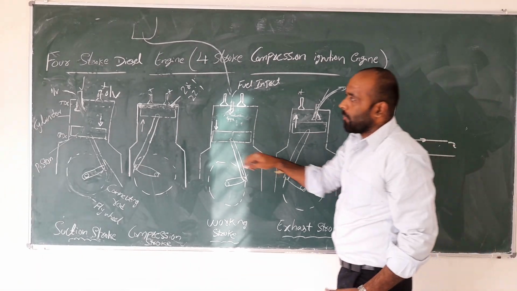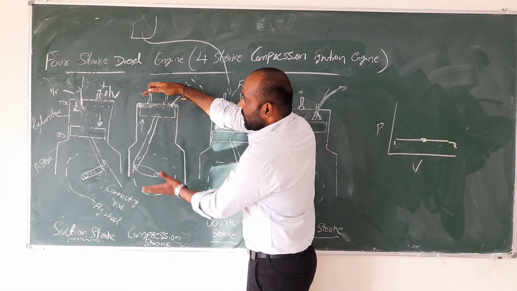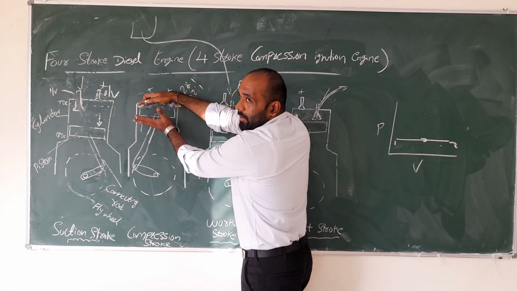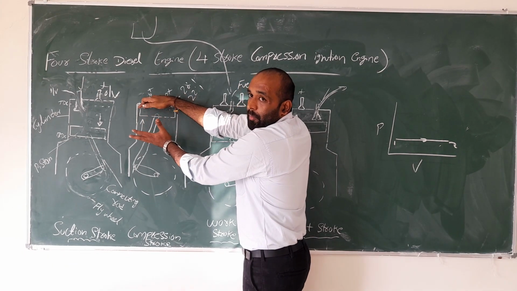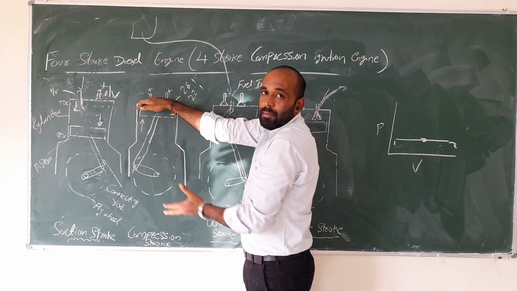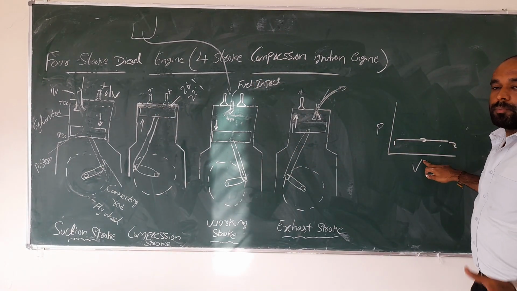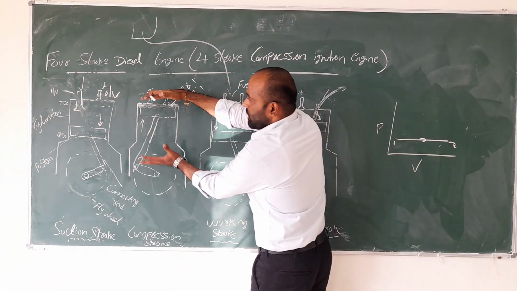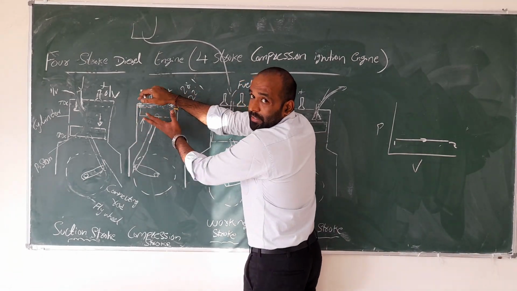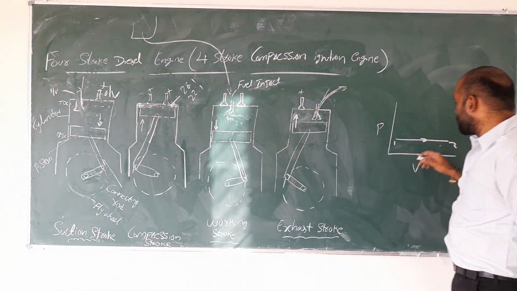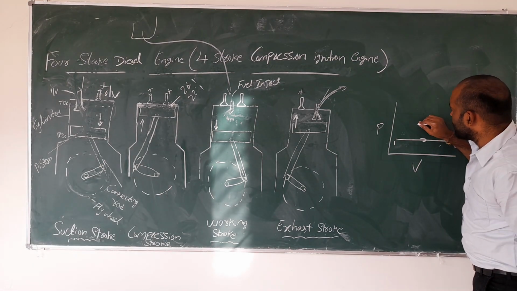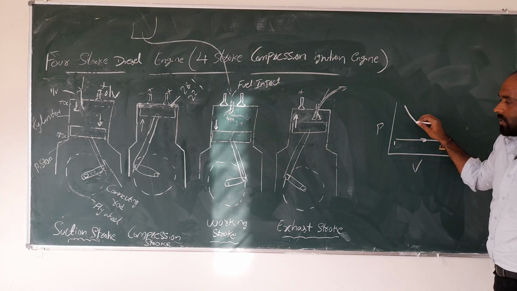In the second stroke, both valves are closed. Here compression happens, with a high compression ratio. Pressure becomes high, but the volume is reduced. The size is reduced. High pressure, because compression happens. So pressure is increased and volume is reduced.